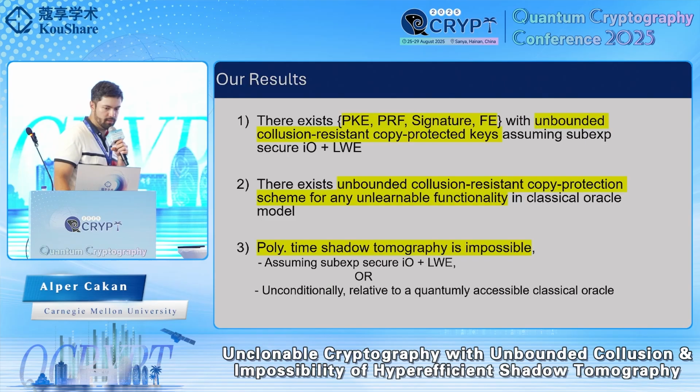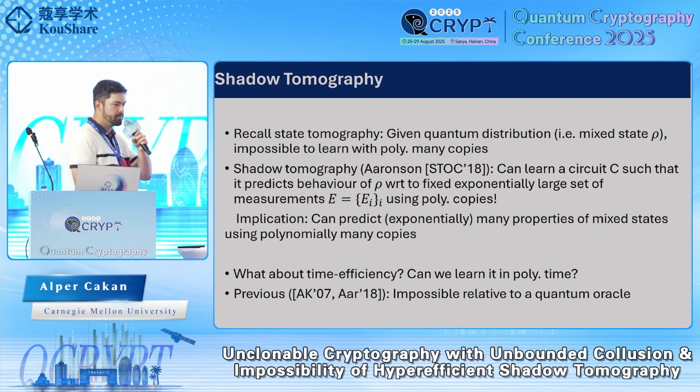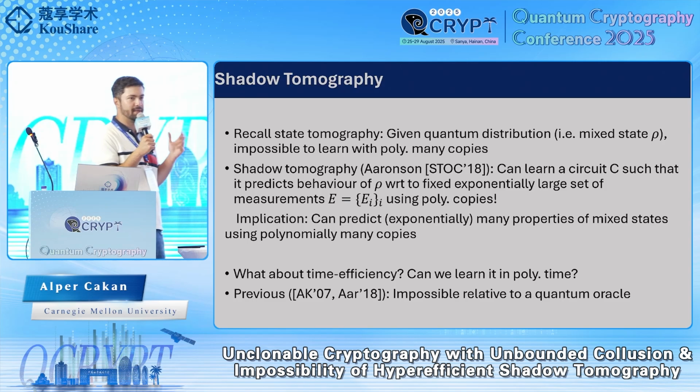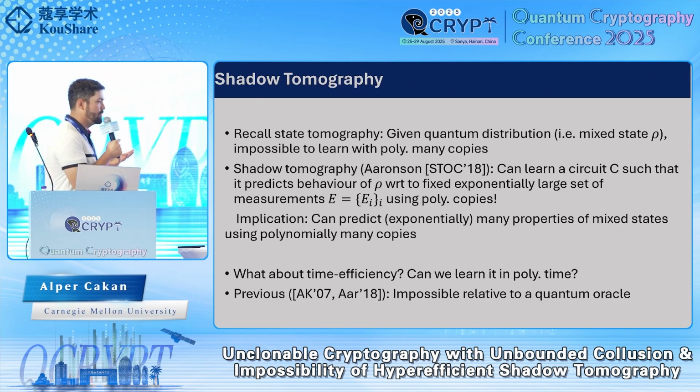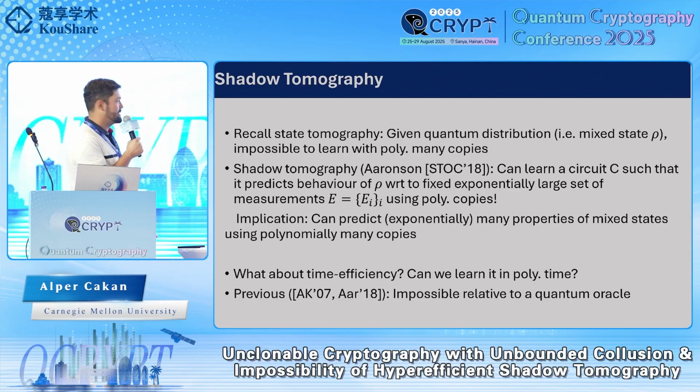Okay, so before moving on to our results, let me talk a bit about the connection to shadow tomography. So if you recall state tomography, in state tomography, we are given multiple samples from some quantum distribution, or multiple copies of a mixed state, and we're trying to learn the density matrix. This is provably impossible to do with only polynomially many copies of this mixed state.